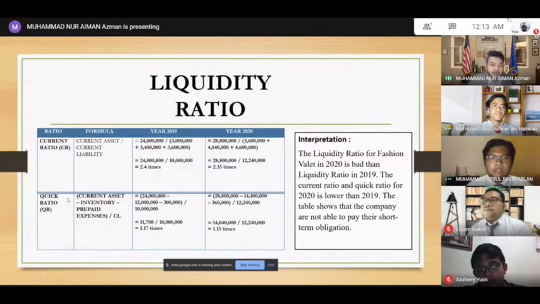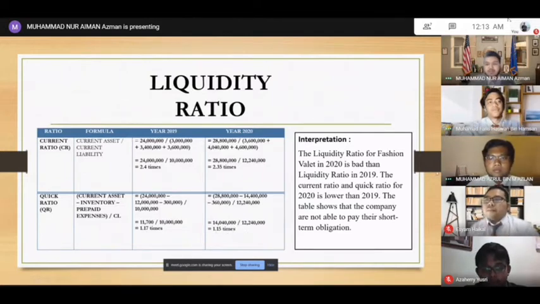And for the quick ratio, in 2019 it is 1.17 times, and for 2020 it is 1.15 times. By this, the liquidity ratio for Fashion Valet in 2020 is lower than in 2019.